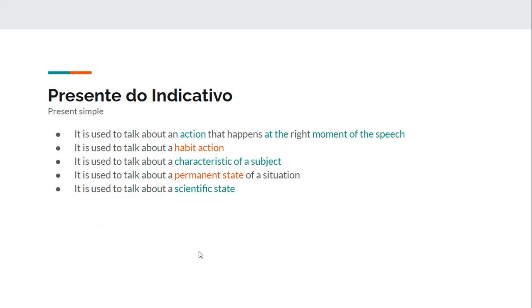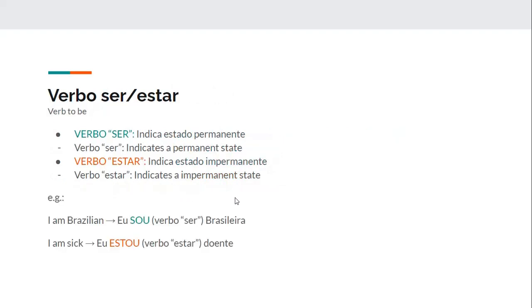So for present simple, we use this to talk about an action that happens at the right moment of the speech, a habitual action, a characteristic of a subject, a permanent state of a situation, and a scientific state. Alright, so the first verbs that we're going to see are verbo ser and verbo estar. So it's basically the verb to be in English.